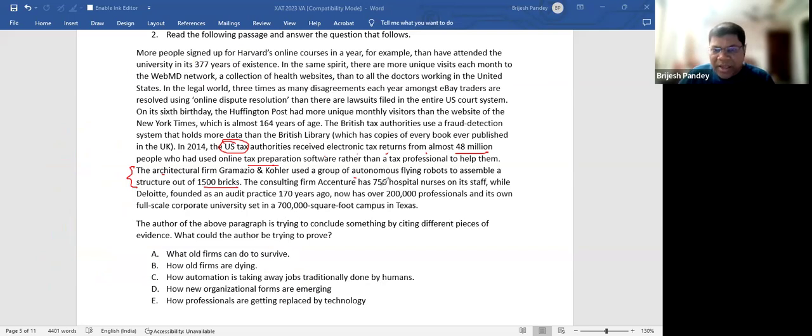The consulting firm has 750 hospital nurses on its staff, while Deloitte has an audit practice. So nowhere is it implying that jobs are being taken away. It is just talking about numbers, that this new form has more numbers than that very old form. So how professionals are getting replaced by technology is one idea. The new how new organization forms are emerging.